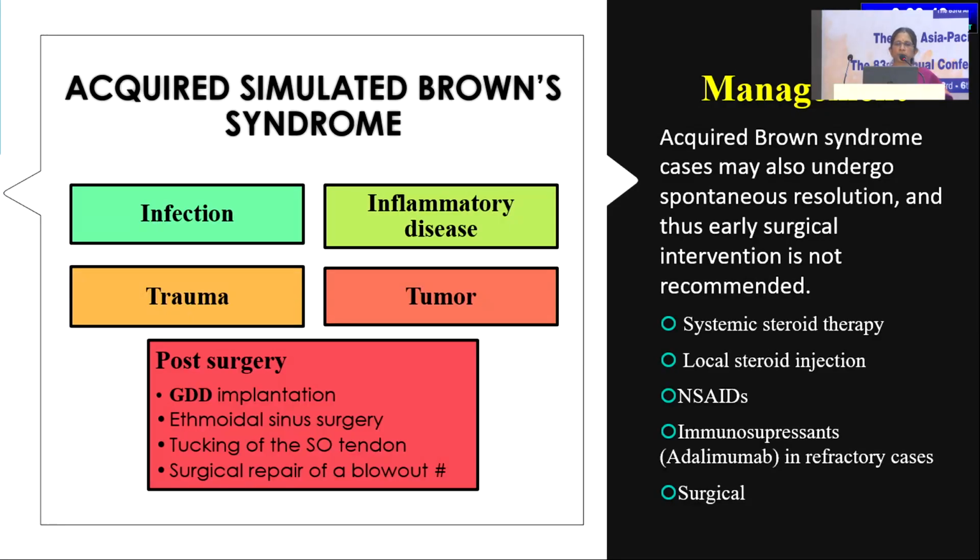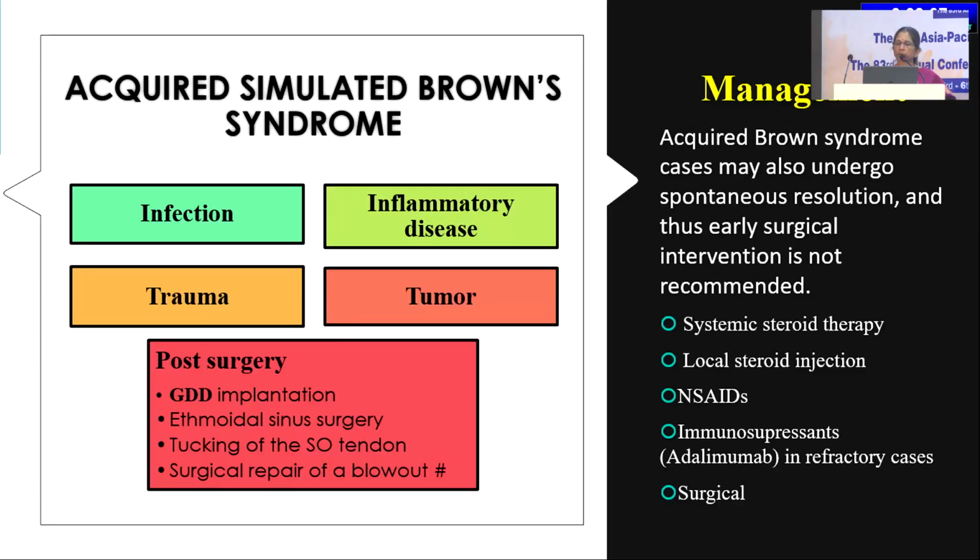So what are the causes of acquired simulated Browns? It can be any of the inflammatory disorders, all your rheumatoid arthritis, SLE, all those can cause it, or trauma can cause this pseudo Brown, and tumors, or even post surgeries, like GDD implantation, ethmoidal sinus surgery, or the most important thing, superior oblique tuck, which we do for a congenital superior oblique palsy. So after a tuck, always do a force duction test to make sure that you don't induce a Brown. So that is one important thing. Or surgical repair of a blowout fracture, you can have this.